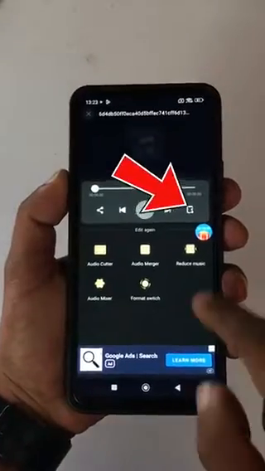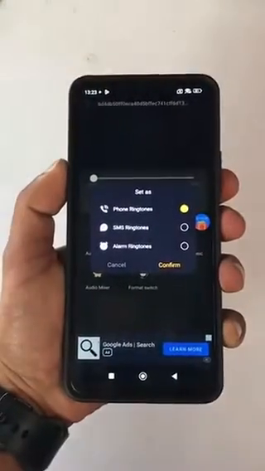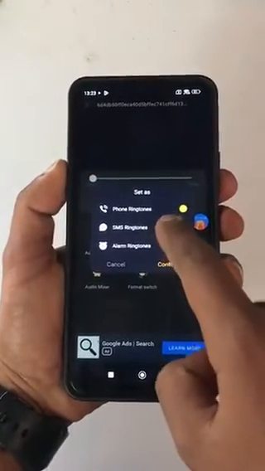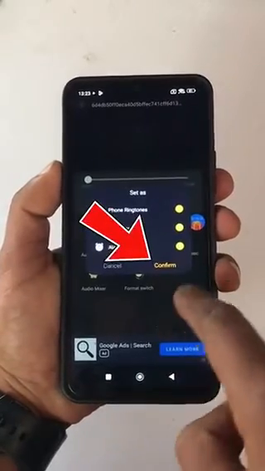And here you will see the ringtone icon. Click on it. From here you can set up phone ringtone, SMS ringtone and alarm ringtone. And then just click on confirm.